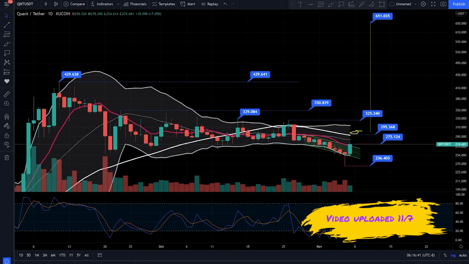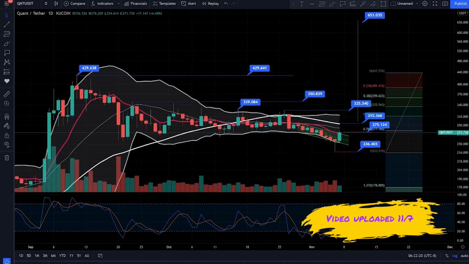Then there is a very high probability that we will see Quant begin this next bull run. And as long as Bitcoin stabilizes and trends higher, I expect to see Quant run up and retest this prior high at 325. Cross over that, it would run up to retest the 350 and then retest the prior all-time high at 429. There is a very strong possibility that once Quant tests this all-time high, it's going to get rejected. So we will likely see Quant retest this 350, bounce back up, and this time I expect Quant to cross over the all-time high and zigzag its way to my target price of 650.